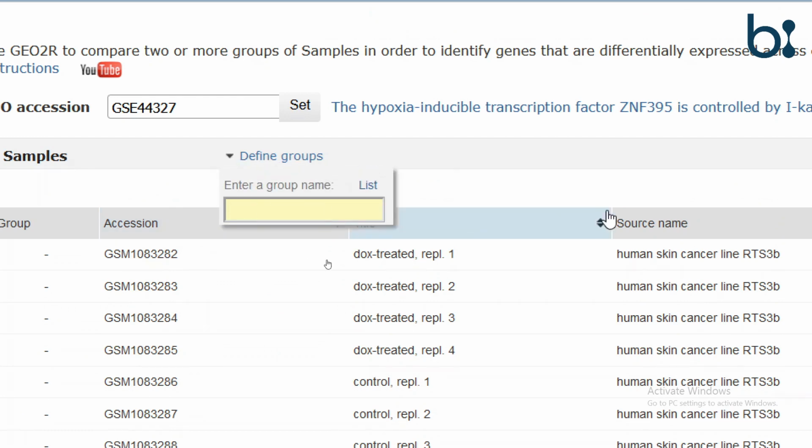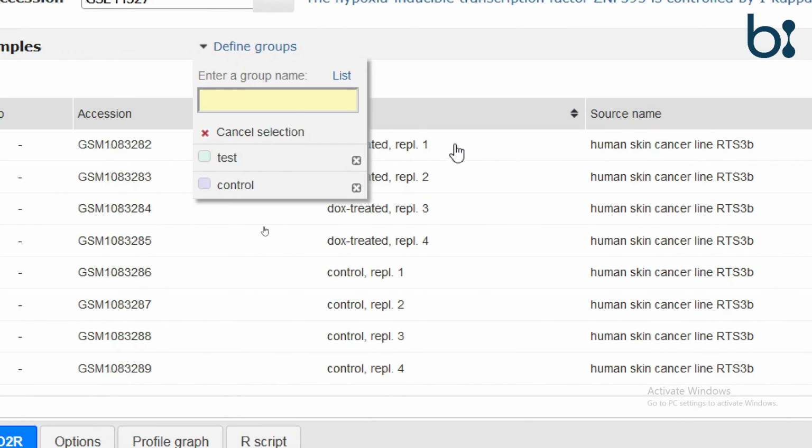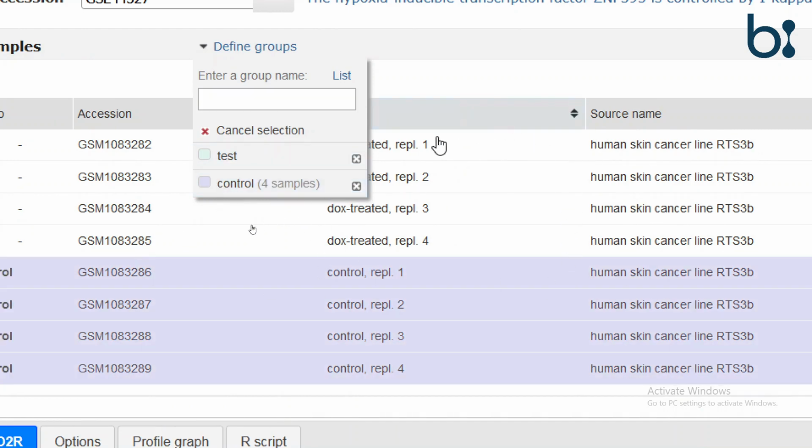Our first group will be test and the second group will be control. We will click and drag the control samples and click on control. Then we will click and drag the 4 test samples and click on test.